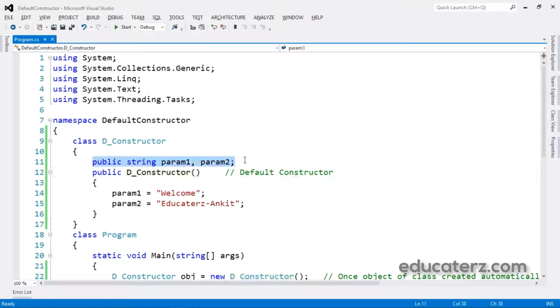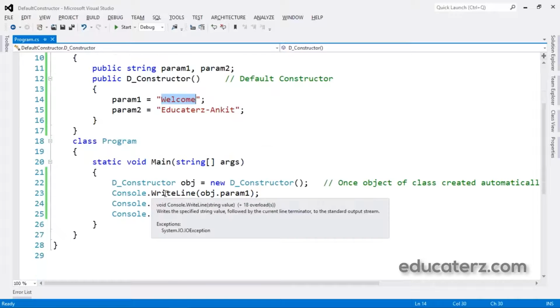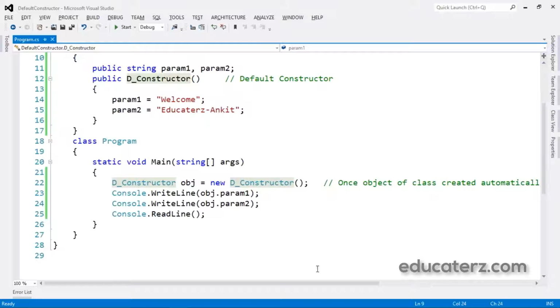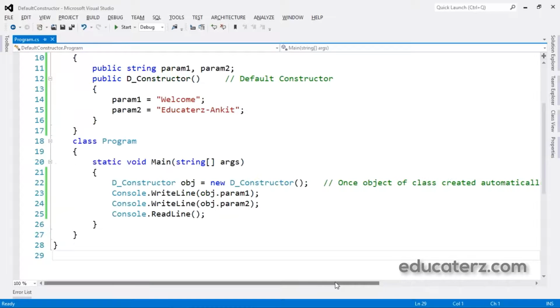Then I have declared string parameters, param1 and param2, and assigned some text to param1 and param2. When we create an object for this class, the constructor will be invoked automatically. Once an object of a class is created, the constructor will be called. So a constructor without any parameters is called a default constructor. In this default constructor, every instance of the class will be initialized without any parameters. So when we run this program, let us see what will happen.